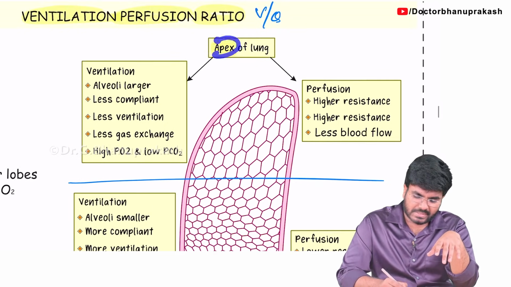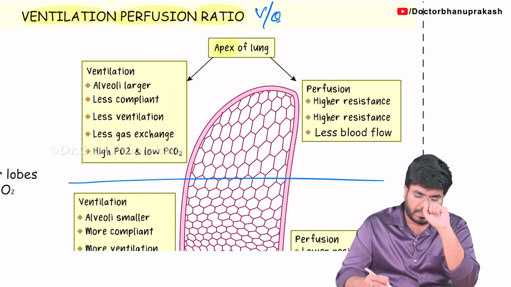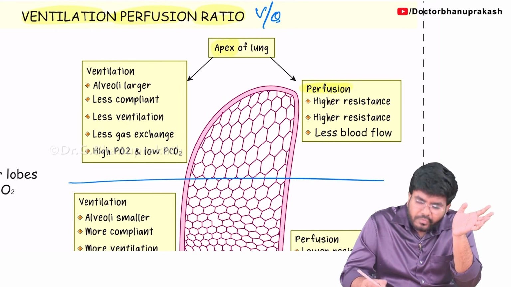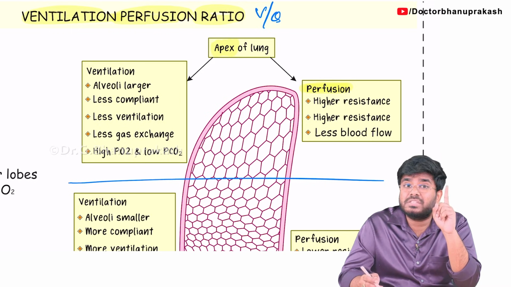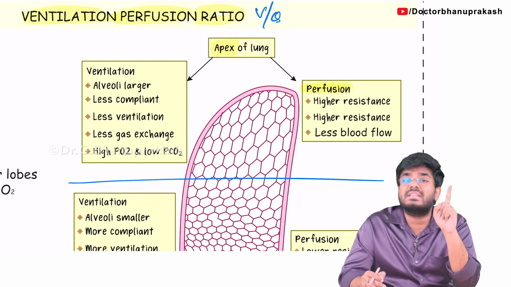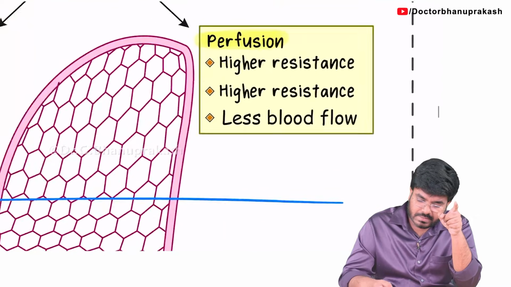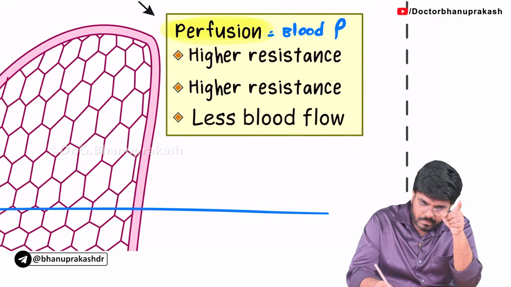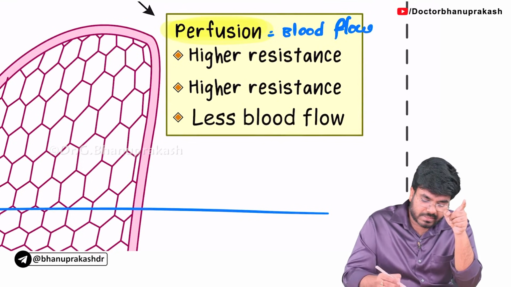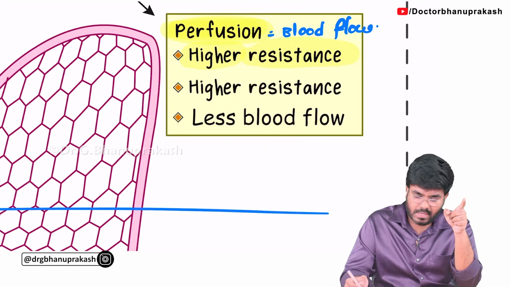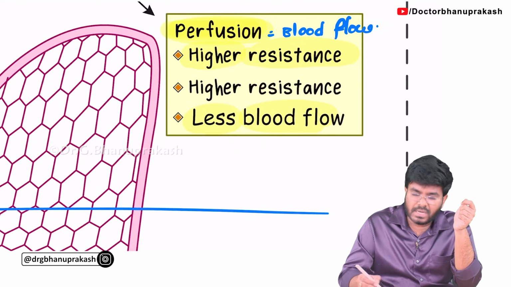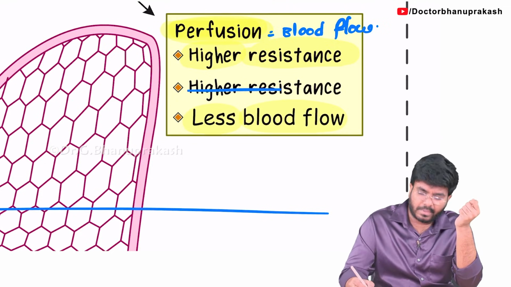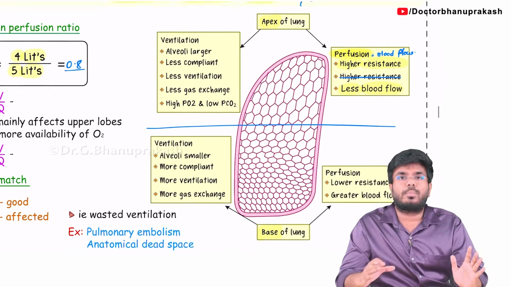First, let's start with the apex. In the apex, 50% of the topic you already know. What about the perfusion in the apex? Have I taught you? In the apex of the lung, there is maximum resistance. So as there is maximum resistance, there is less blood going to the apex of the lung. Perfusion means nothing but the blood flow. So in the apex there is higher resistance, and as there is higher resistance, very little blood is going to the apex of the lung. The topic, 50% completed.